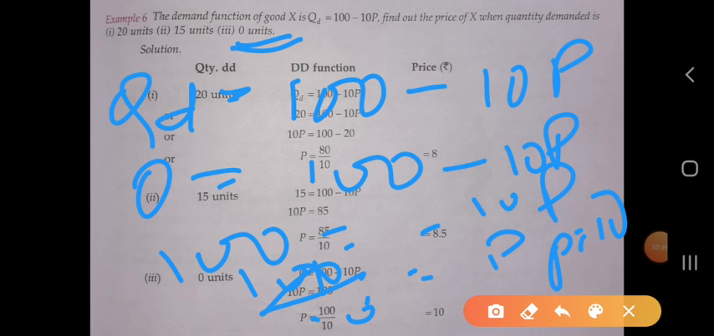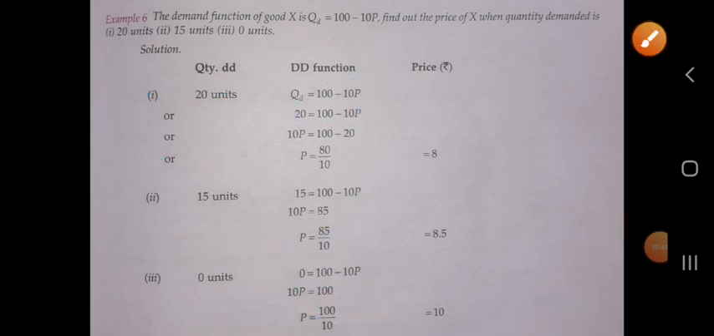So it's all about chapter 3, law of demand. From this topic we have completed chapter 3. In the next class we will start a new chapter.